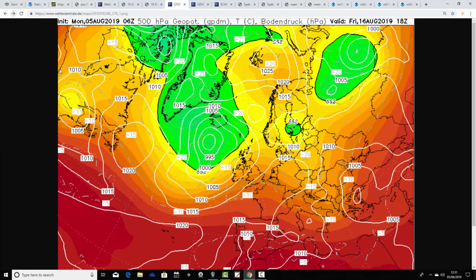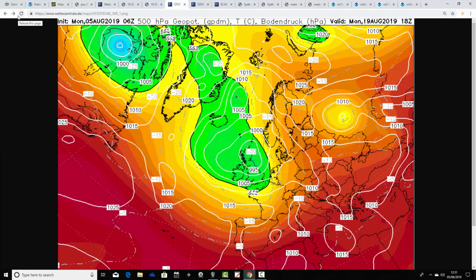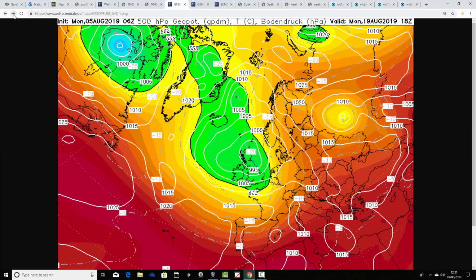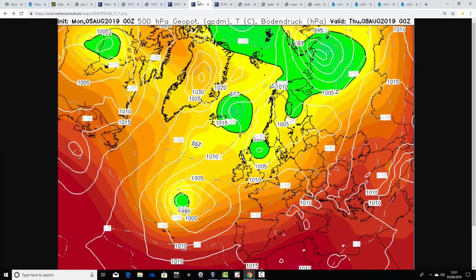Into the extended range, well, we try to build up this little ridge from the extension of the Azores high there, the 16th of August, but it doesn't come to anything. Low pressure is firmly in control of things, and as we go into the second half of the month, we are looking very unsettled and cool still with this GFS run. Actually, that last slide is yesterday's GFS run, so let me refresh it. There we go. Makes very little difference. And it's still looking very unsettled and quite cool as we go to the very end of the GFS run, which gets us to Wednesday, the 21st of August.